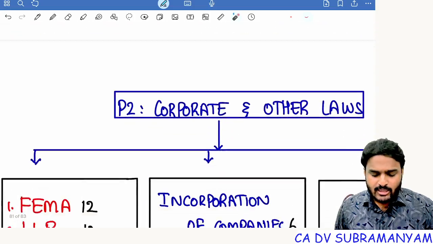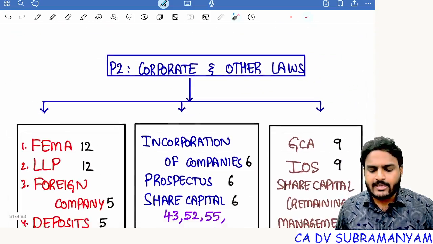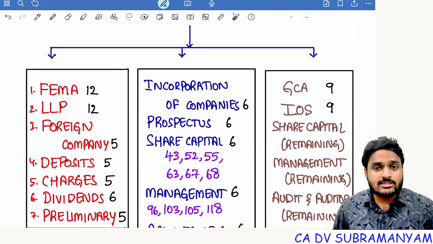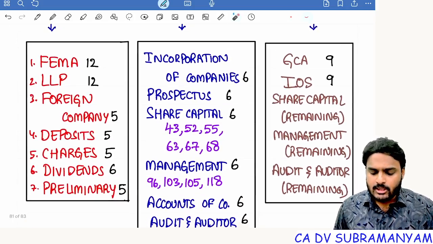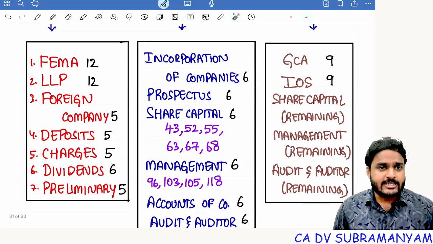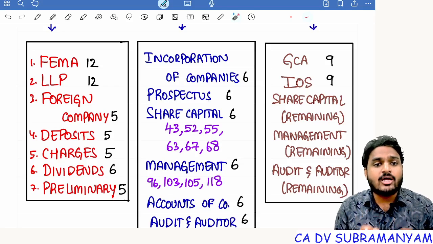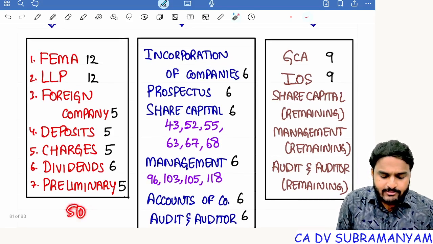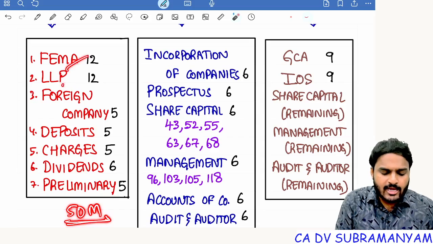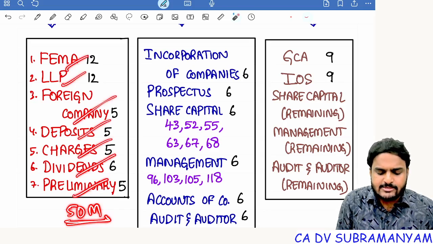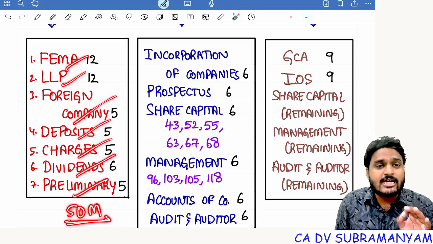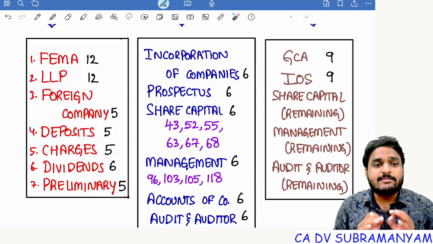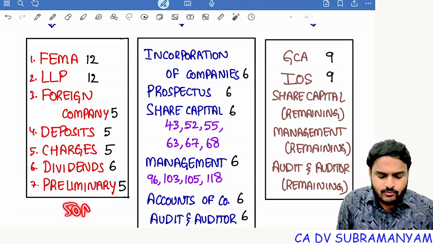Clear? Next one, coming to our paper 2 corporate and other laws. I categorized all 15 chapters into 3 categories. First category, category A, very, very important. And in this category A, I categorized only small chapters which are giving more weightage. Category A is giving you 50 marks. So FEMA, LLP, foreign companies, deposits, charges, dividends, preliminary, all are very, very small chapters. So don't skip these chapters. So category A will give you 50 marks.